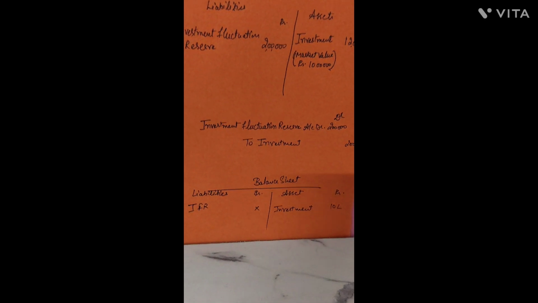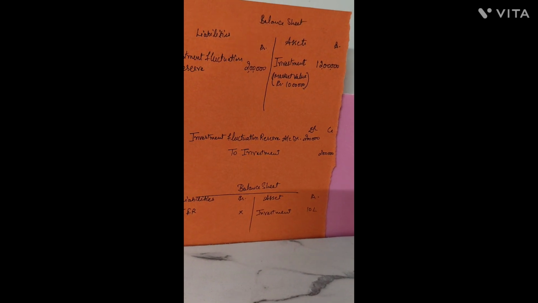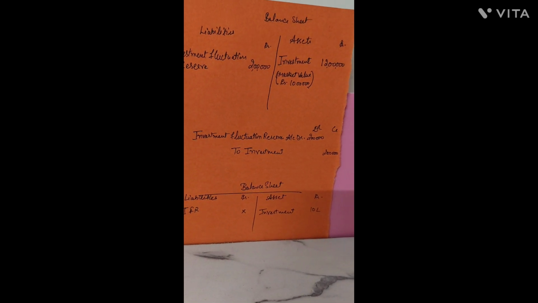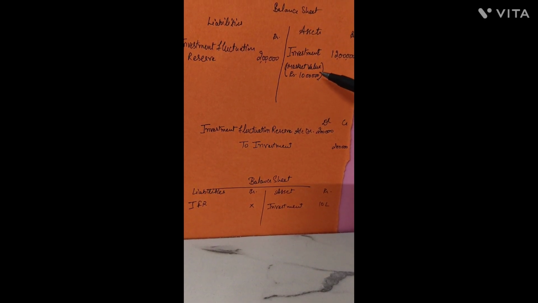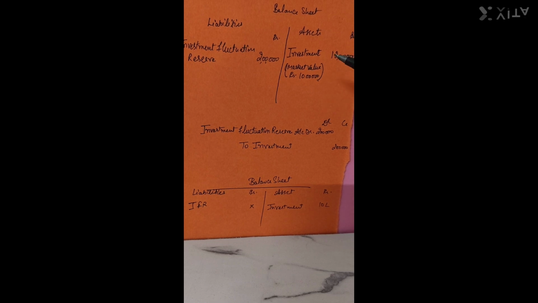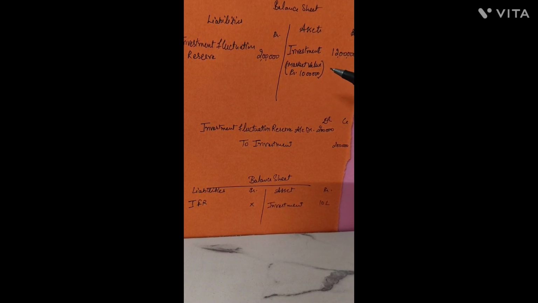The situation is this: the IFR is the sum of rupees 2 lakh here again, and investments are of value rupees 12 lakh, right? And it is given in the question that the market value of the investment is now rupees 10 lakh. So the investment, whose value was shown in the books of accounts at 12 lakh, now has a market value of 10 lakh, so there is a loss of rupees 2 lakh.